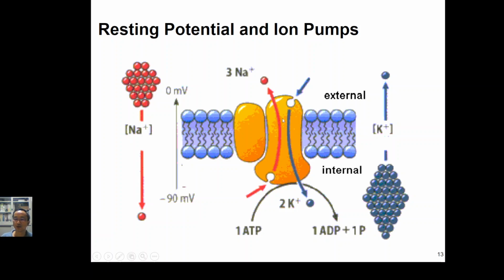After that, the sodium-potassium pump keeps working. Let's say they will use one unit of ATP. They will ask 3 units of sodium ions to go out, and then 2 units of potassium ions to go in, so as to make it back to the resting state again.